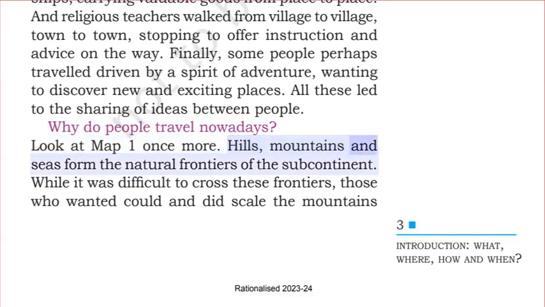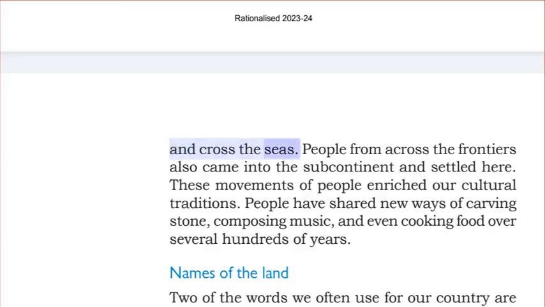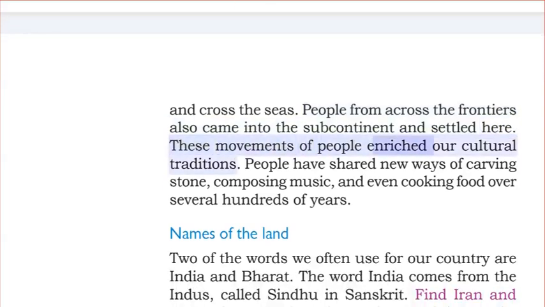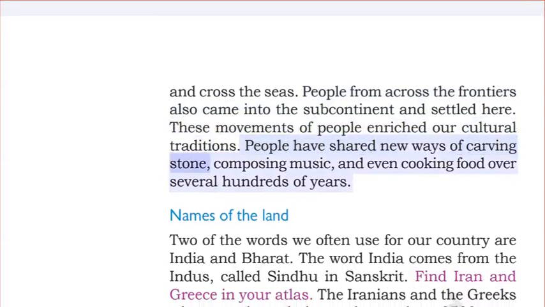Hills, mountains, and seas form the natural frontiers of the subcontinent. While it was difficult to cross these frontiers, those who wanted could and did scale the mountains and cross the seas. People from across the frontiers also came into the subcontinent and settled here. These movements of people enriched our cultural traditions. People have shared new ways of carving stone, composing music, and even cooking food over several hundreds of years.